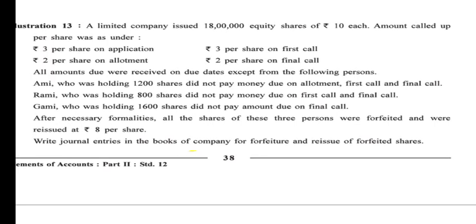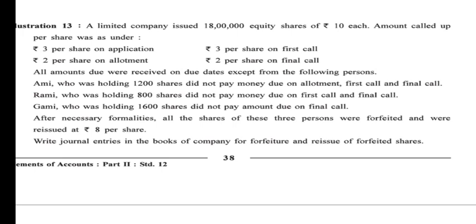So let's start the sum. A limited company issued 18 lakh equity shares of 10 rupees each. Amount called up: application 3, allotment 2, first call 3 and final call 2. All the amounts due were received on the due date except for the following persons. Now conditions are given. From here onwards we have to pay attention.